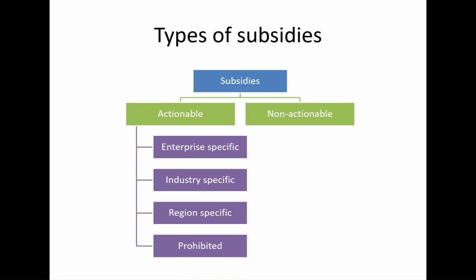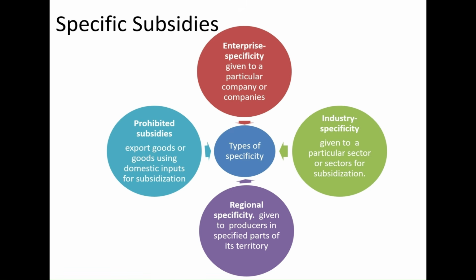Whereas, on the other hand, actionable subsidies are the ones which are enterprise, industry, or region specific. Also, the subsidies which are classified as prohibited subsidies as per this agreement are also actionable. For better understanding, enterprise specific subsidies are the ones given to a particular company or companies. Industry specific subsidies are given to a particular sector or sectors for subsidization. Regional specific subsidies are given to producers in a specified part of its territory.